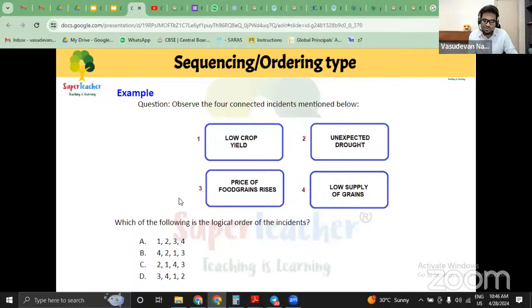But something really interesting over here. Actually, price of food grains rises. Okay, that's the first experience. Why? Because low supply of grain. Why? Because of low crop yield. Why? Because of unexpected drought. So I think 3, 4, 1 and 2 is also a correct answer. Option number D.